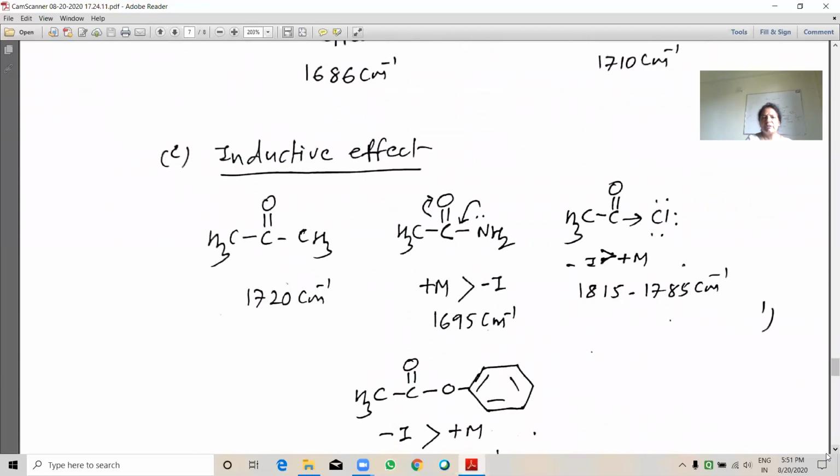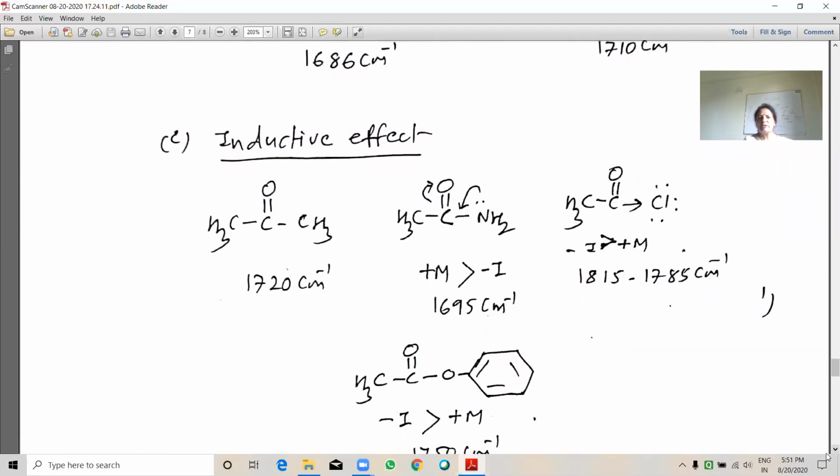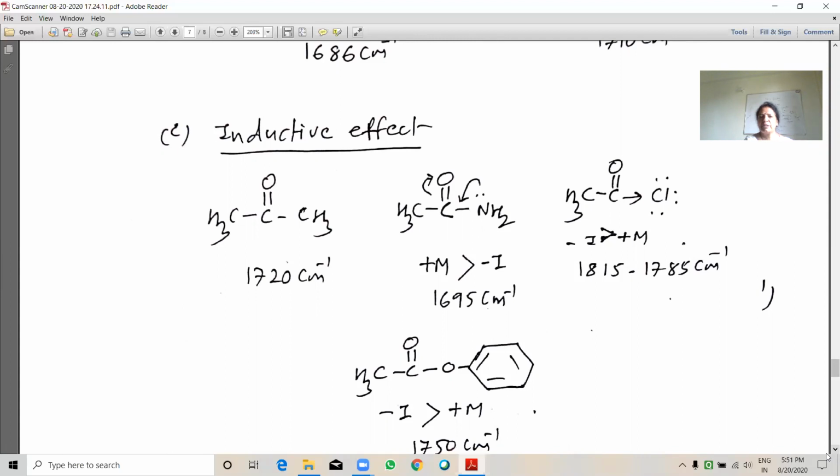Inductive effects: see here acetone, acetamide and acetyl chloride. Here the carbonyl has different frequencies.